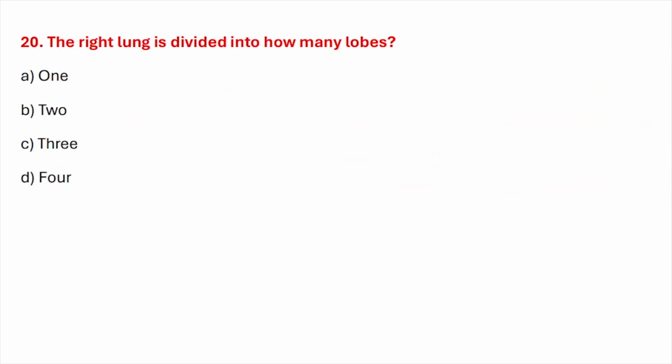Question number twenty. The right lung is divided into how many lobes? Correct answer is option C, 3.